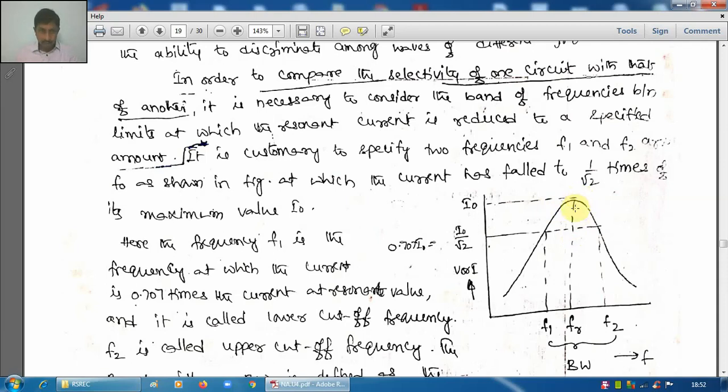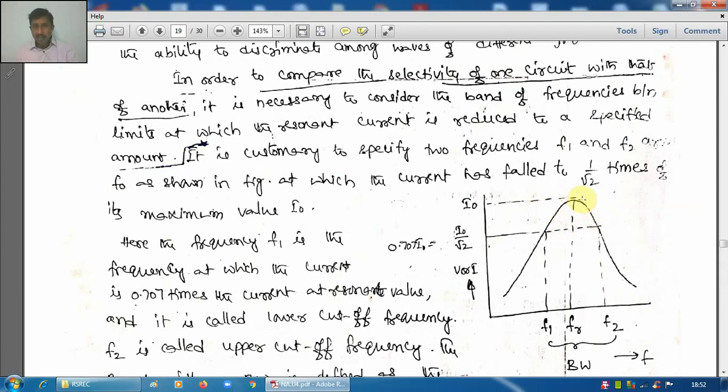We can also observe while tuning a station in a radio receiver, for example 93.1 megahertz, not only at that exact point, but some value below that value and some value above that value will be catching the signals. So that range before and after this resonant frequency is known as bandwidth. Bandwidth means it is the range of frequencies. That frequency range is considered as useful band or resonance band. That is bandwidth.